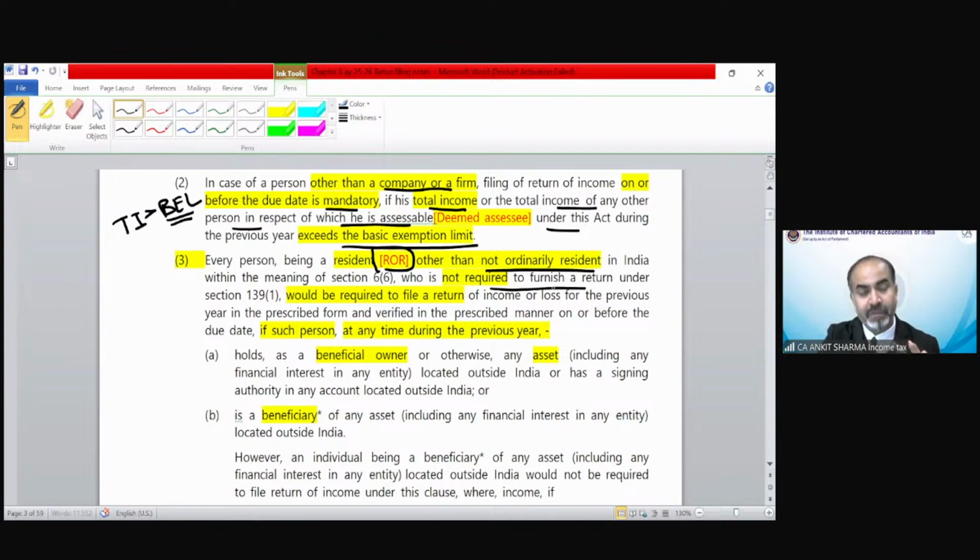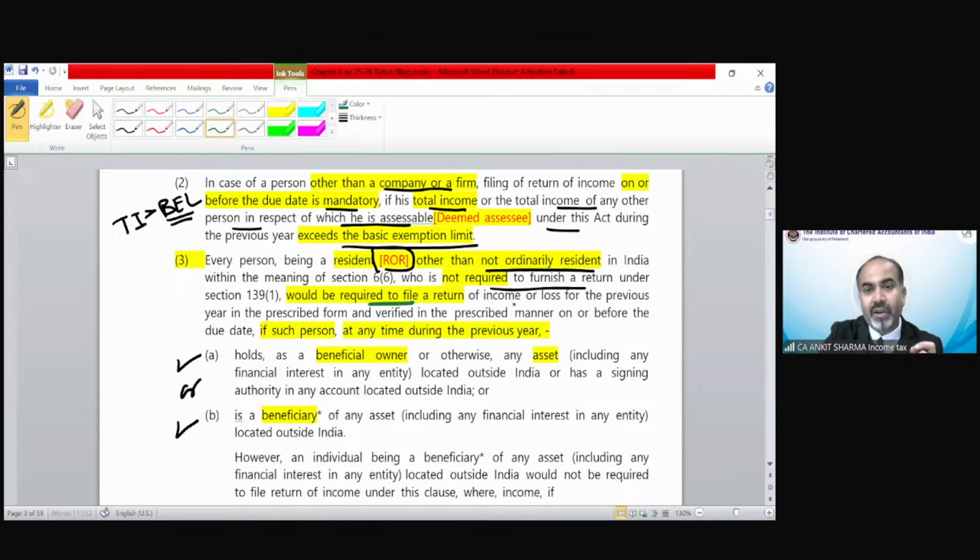Now the provision says if you are a resident and ordinary resident, but you do not fall in point number 1 or 2 as above, that means your income does not exceed the basic exemption limit. But still, you need to file your income tax return if you satisfy condition number 1 or condition number 2. So if you satisfy either condition A or B, you are also required to file a return of income even if you are not covered in the above points.